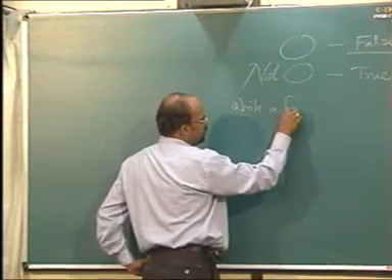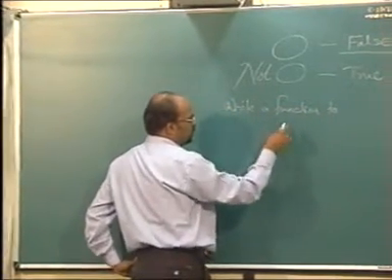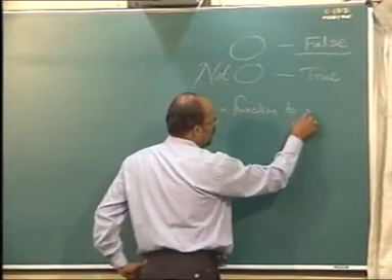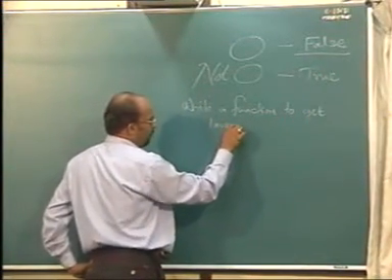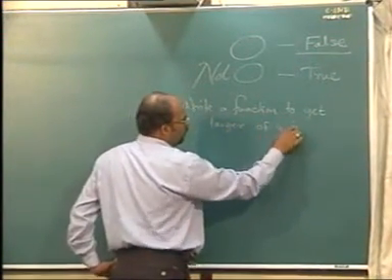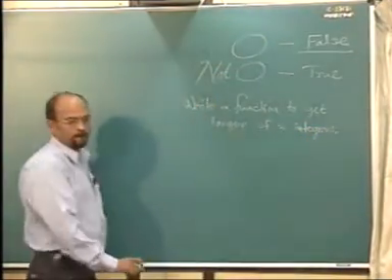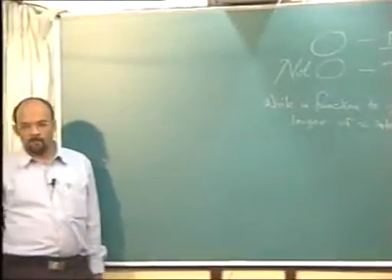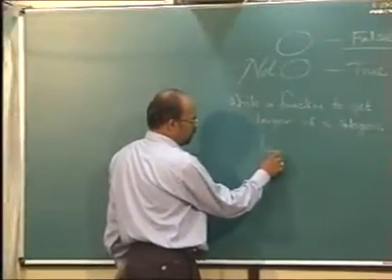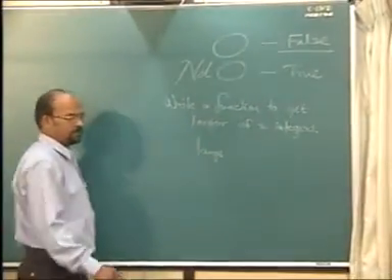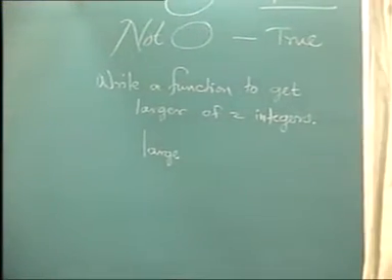Write a function to get the larger of two integers. Name of the function could be large. Readable, otherwise the compiler will not understand.